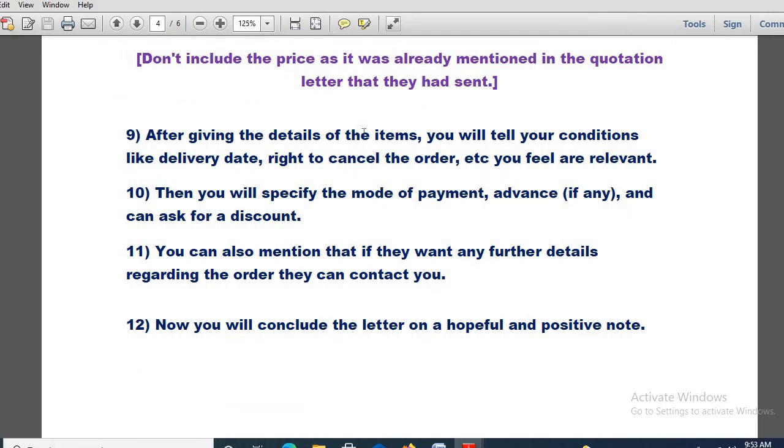After giving the details of the items, you will tell your conditions, like delivery date, right to cancel the order, etc., whatever you feel is relevant.